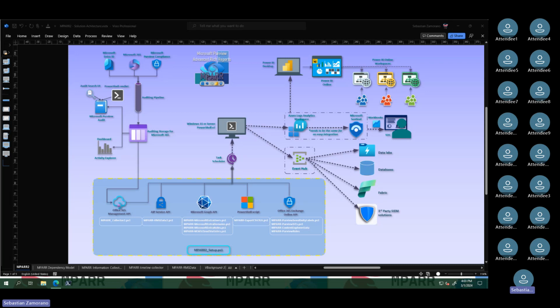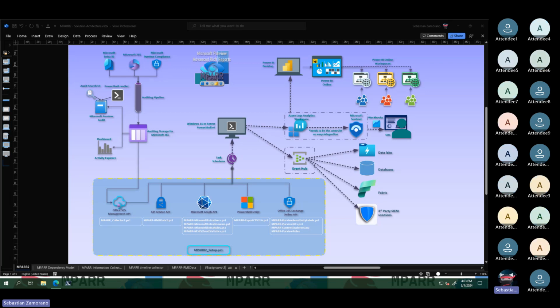If you're not aware of MPARR yet, Microsoft Purview Advanced Rich Report is a solution that I was building with the help of other colleagues at Microsoft.